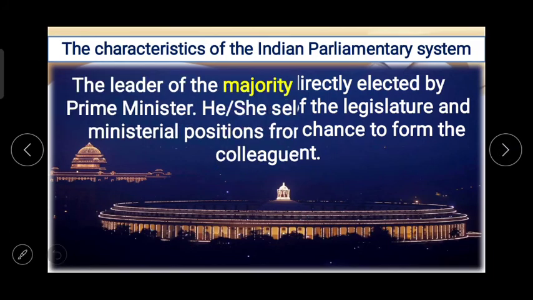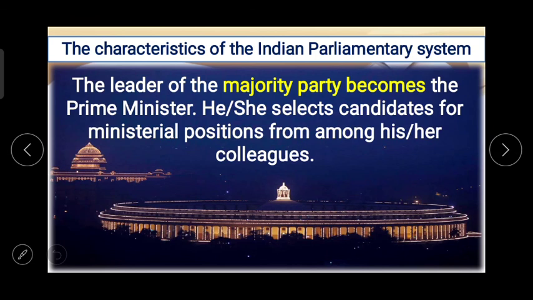Next one, the leader of the majority party becomes the prime minister. किसी पार्टी को मेजॉरिटी मिली है तो उस पार्टी का जो लीडर है, that leader of the majority party becomes the prime minister. He or she selects candidates for ministerial positions from among his or her colleagues. फिर उस पार्टी में से अलग अलग जो लोग चुन के आए हैं उनको अलग अलग मिनिस्टर्स बनाया जाता है.